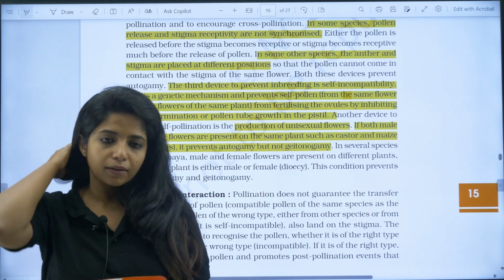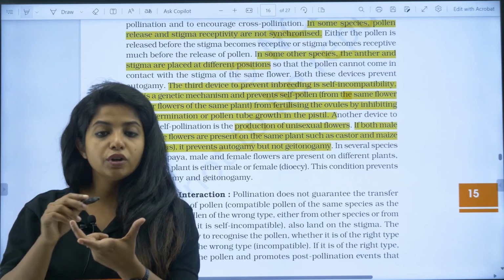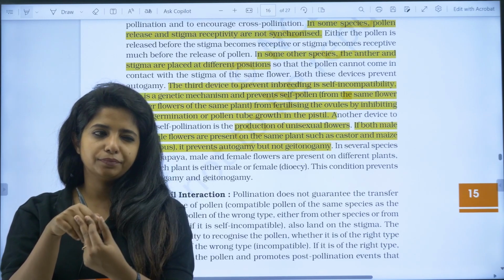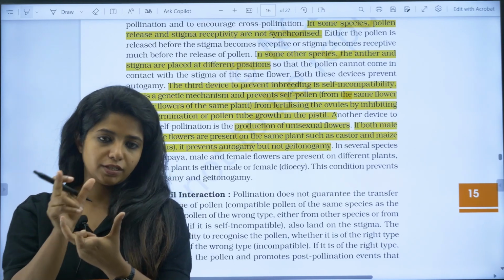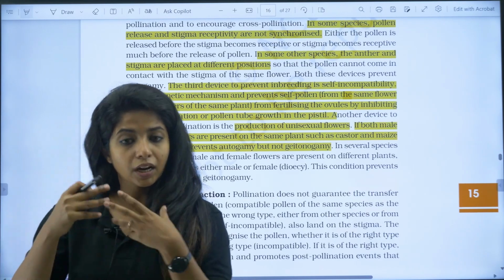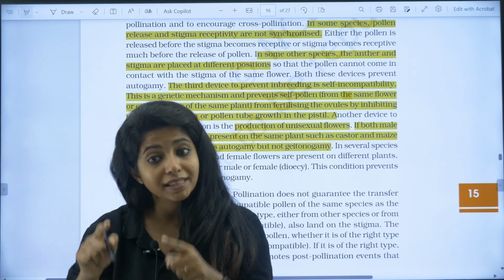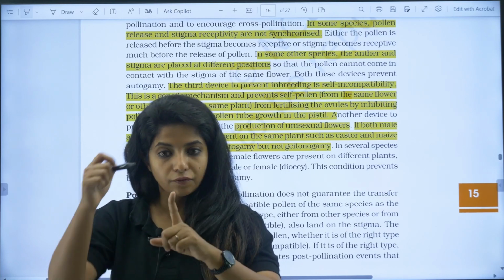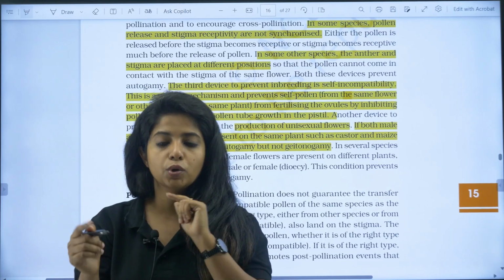That means basically in the same flower, you would not be having both the sexes. You will be having different sexes. In one flower you have one sex, in another flower you have another sex, but in the same plant. So in the same plant, if pollination is happening between different flowers, it is known as geitonogamy.